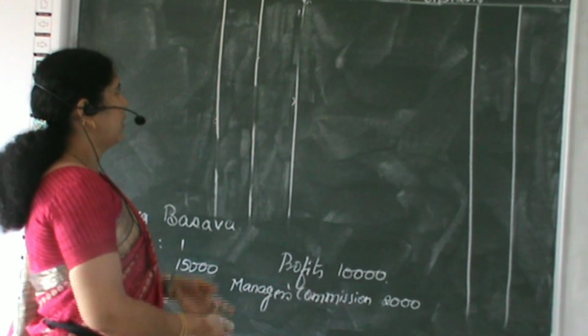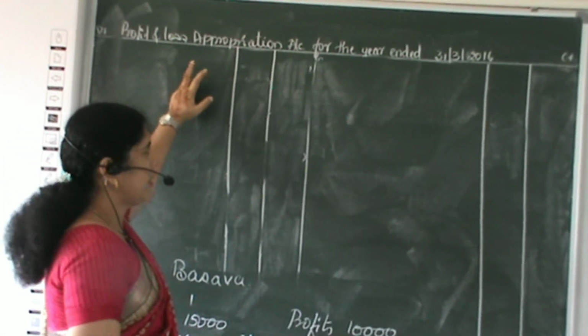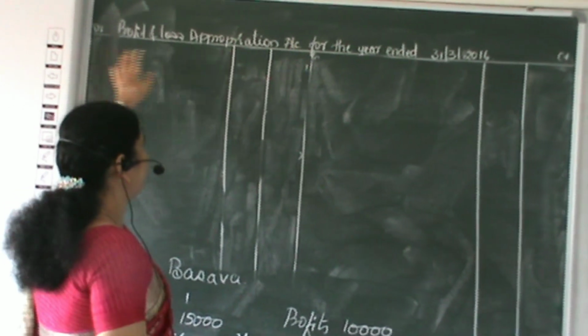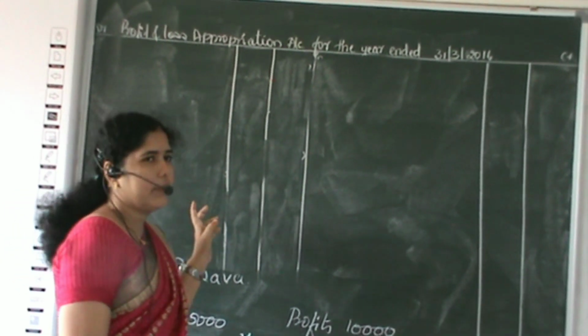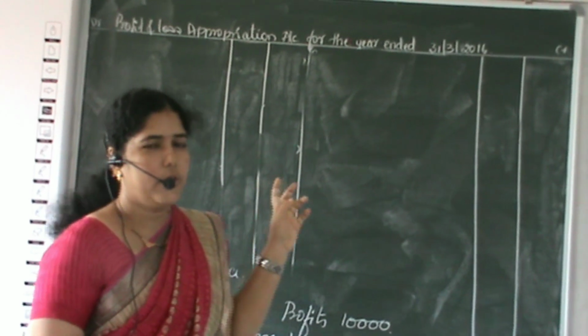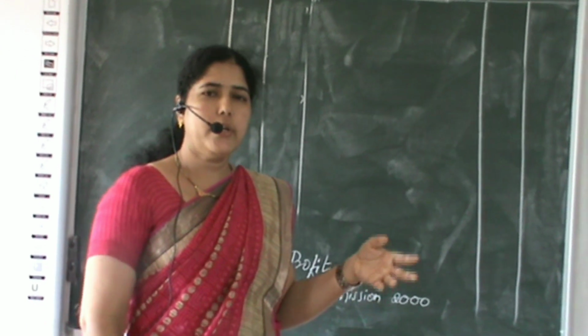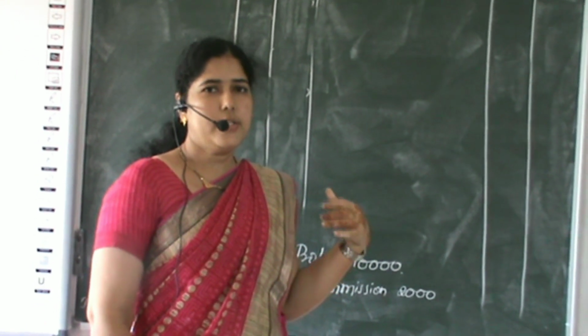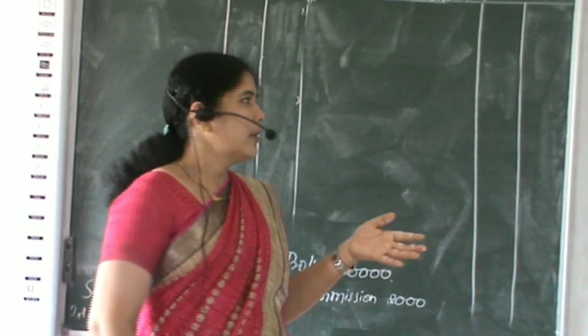The same thing, we have to draw the format first, then write the heading, that is profit and loss appropriation account for the year ended 31st March 2016. Like the trading account and profit and loss account, it is also a final account, hence we write it as for the year ending.